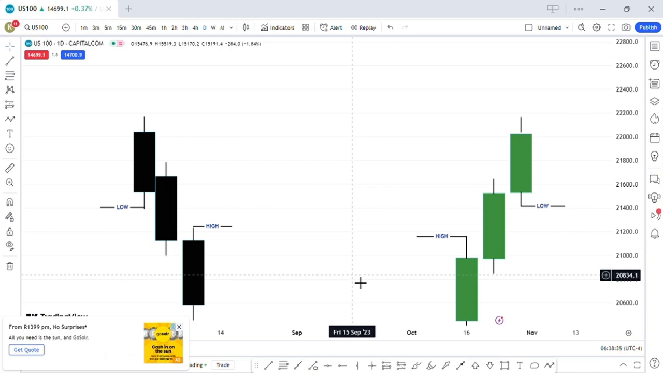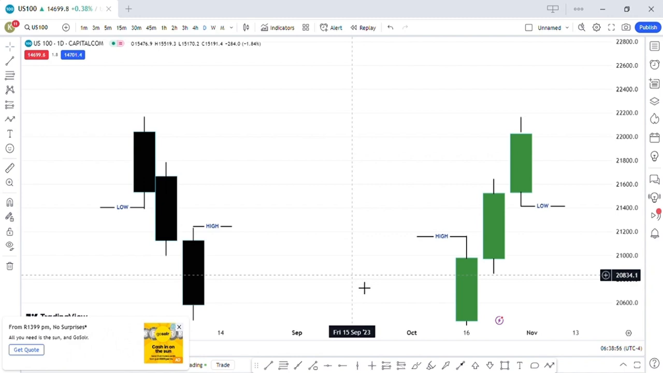How's it, guys? This video is going to be about fair value gaps. Specifically, what is a fair value gap, what is a BISI, what is a SIBI, what is consequent encroachment, what is an inversion fair value gap, and the difference between a fair value gap, a volume imbalance, and a gap. First of all, what is a fair value gap?